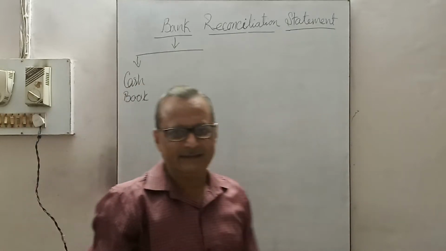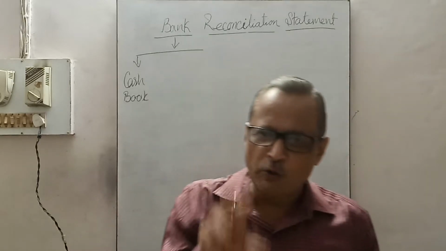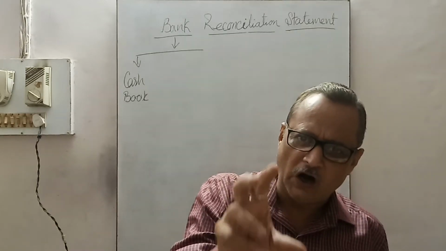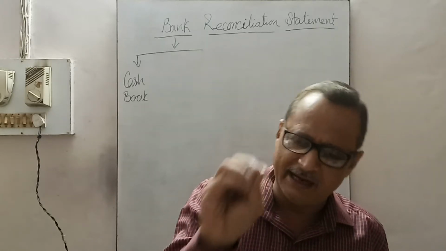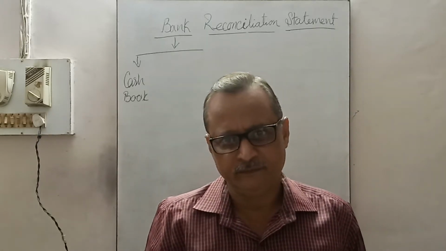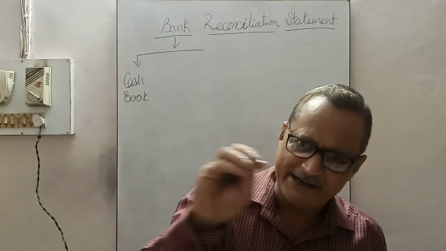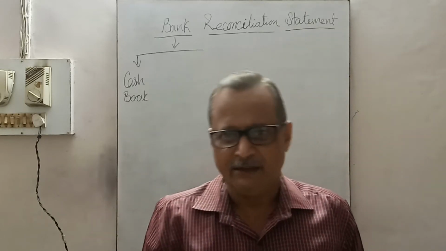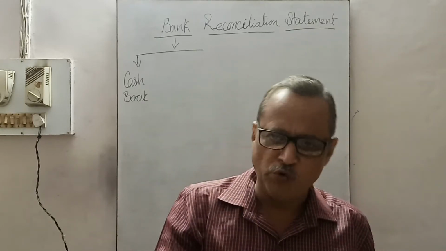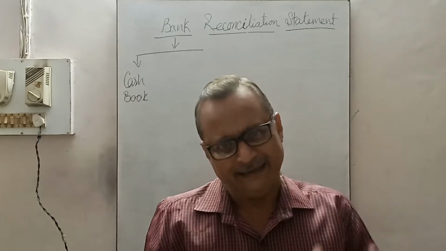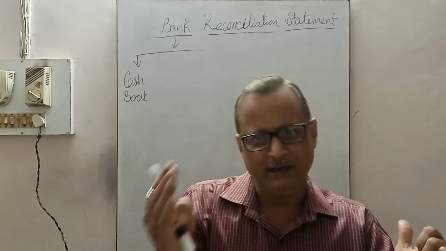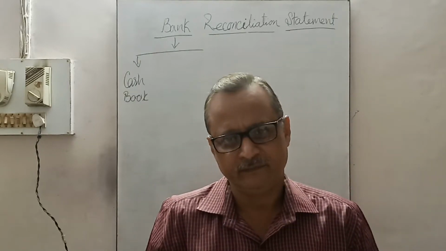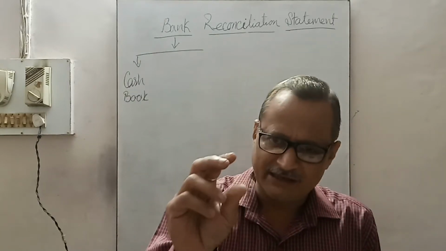As well as that, the bank also maintains the record of the customer, meaning who has opened the account in the bank, whose account is operated in the bank. The banker also opens an account of that customer. Then the customer opens the bank account and the banker opens the customer's account, and the customer's account is maintained.